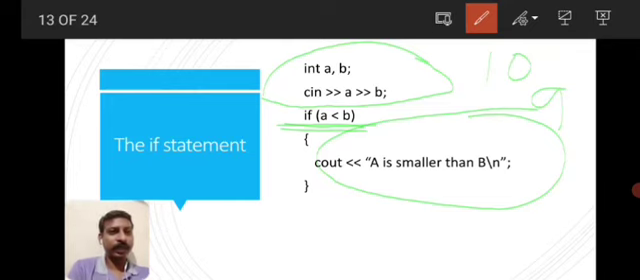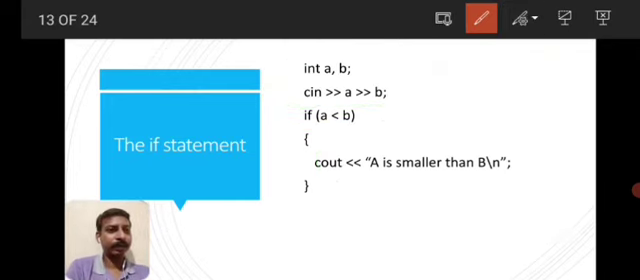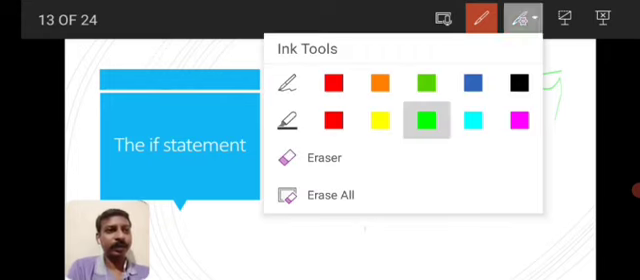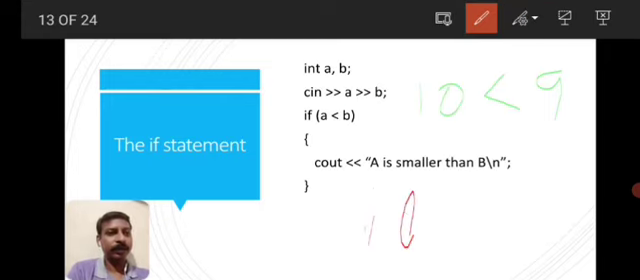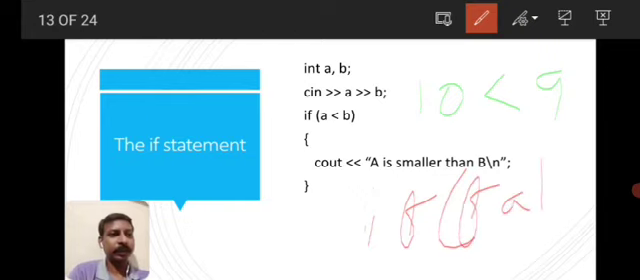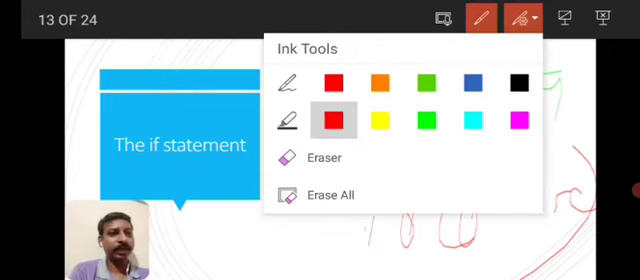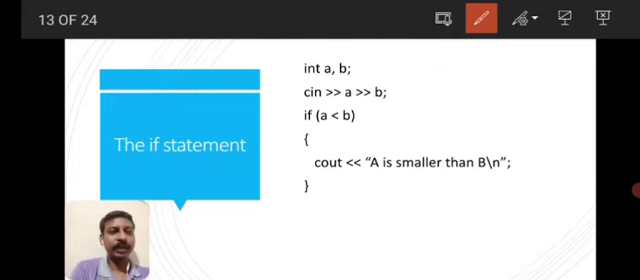So if a is 10 and b is 9, will it get executed? No, because you check the expression a less than b. A is 10 and b is 9. 10 less than 9 is false. That means it will come: if false. So the output of the logic expression is if false. That means whatever is written inside the curly braces will not get executed, because the output of a less than b is false.